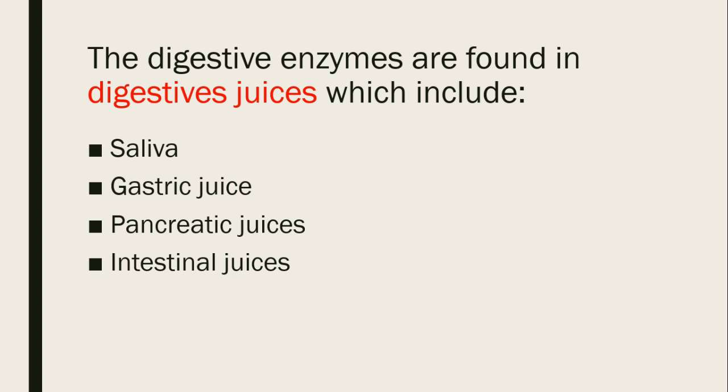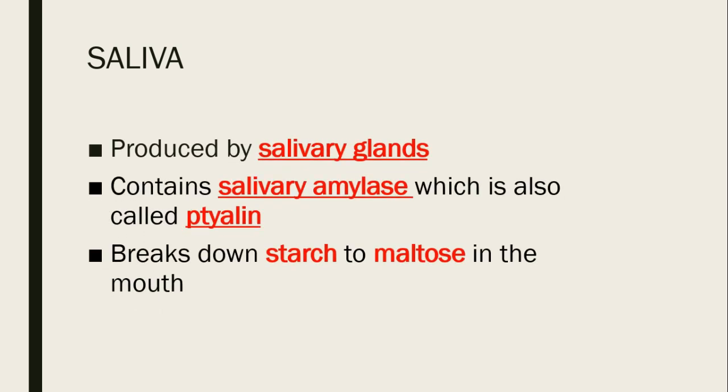Let's start with saliva. Saliva is produced by salivary glands, and it contains salivary amylase, which is also called ptyalin. This salivary amylase breaks down starch to maltose in the mouth. That is about saliva. Number two, gastric juice.